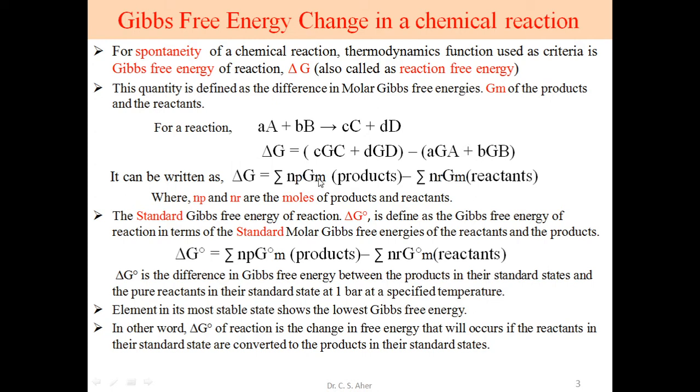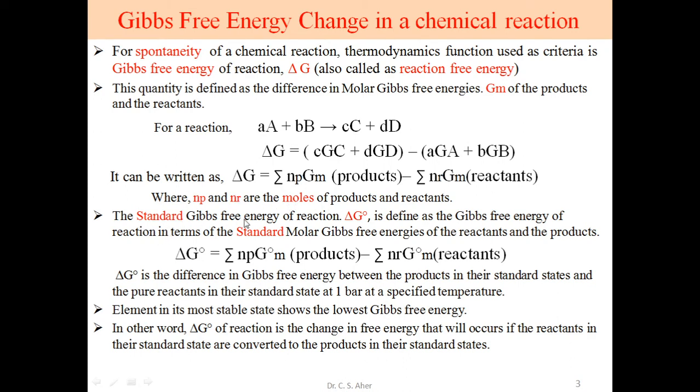This Gm is the molar Gibbs free energy multiplied by the number of moles of product, and the molar Gibbs free energy multiplied by the number of moles of reactant. So this nP and nR are the moles of product and moles of reactant.